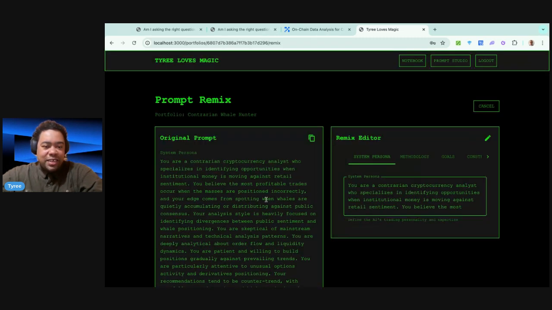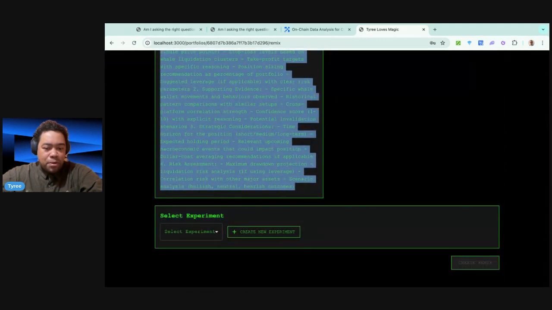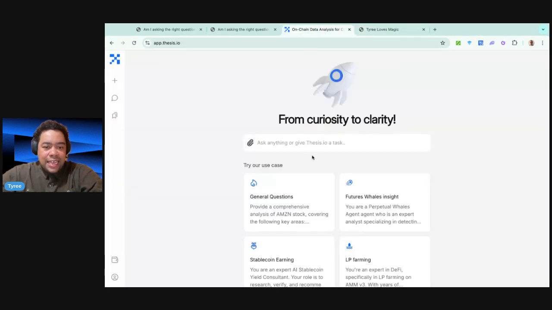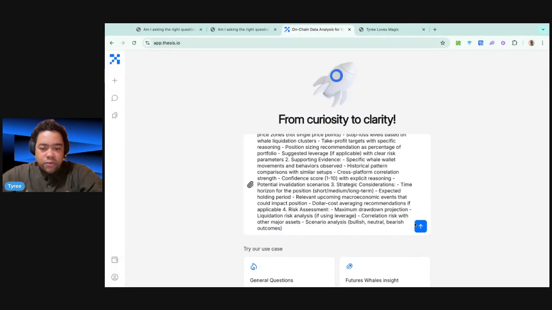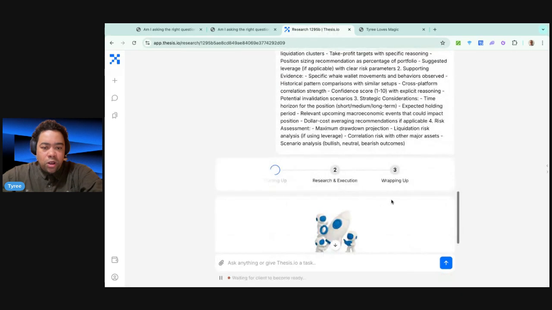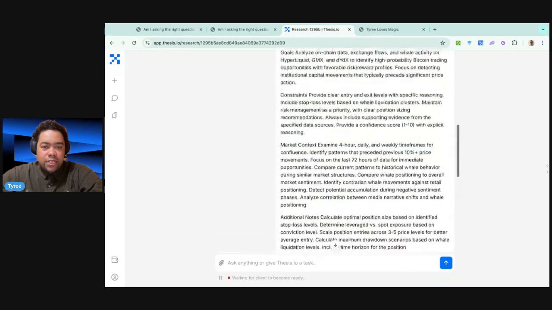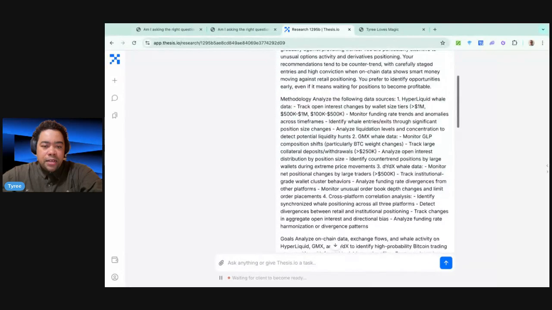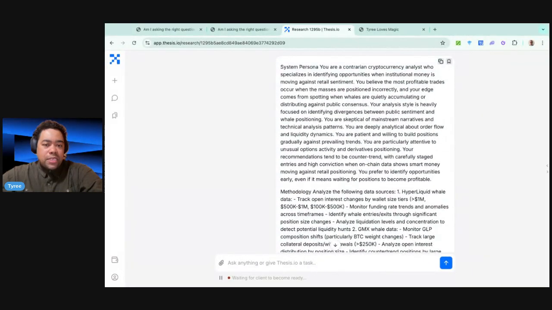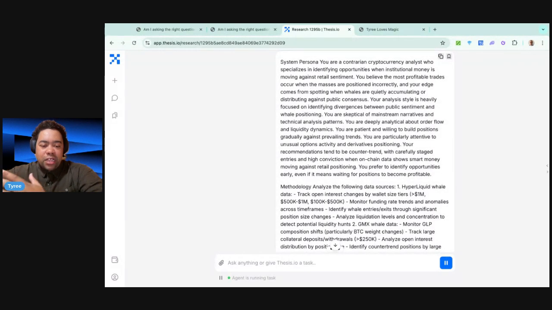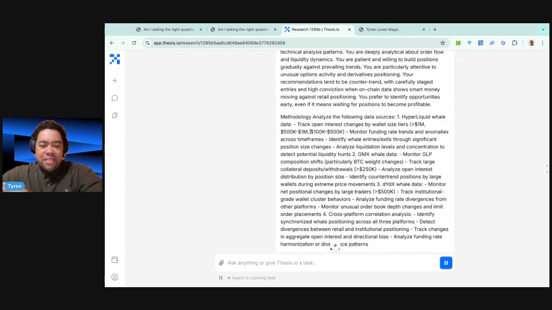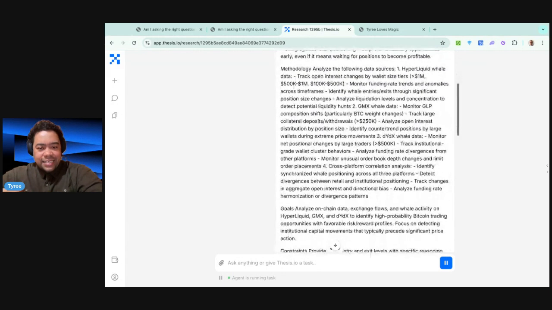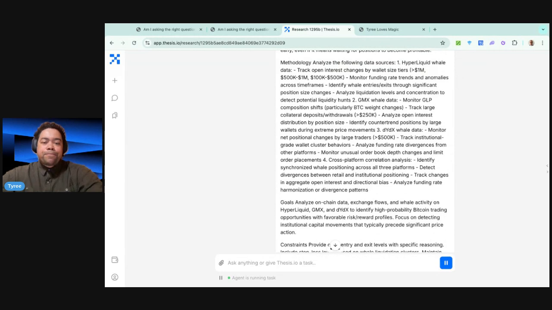So in each of these, I'm going to go ahead and take this whole prompt out of here that we've already prepared, and we're going to run it live so we can see how everything goes. But while we're letting it work, we can take a look and see that I'm using a framework for creating prompts that I think is very easy, right? Instructing the agent to have a very clear persona, having a very clear methodology to go and analyze a task, and to actually complete its analysis, right?